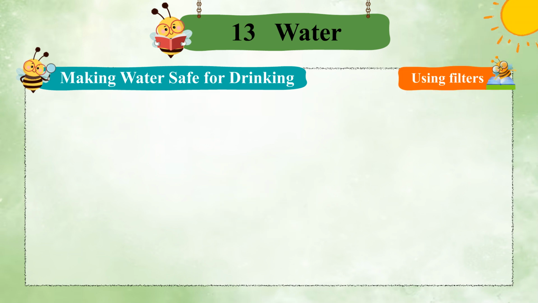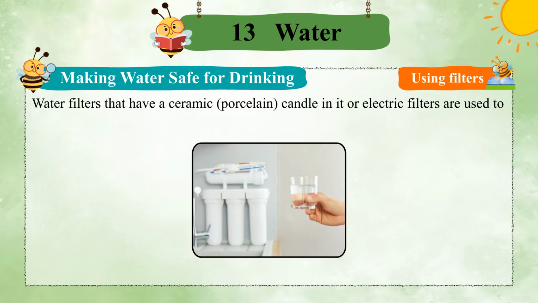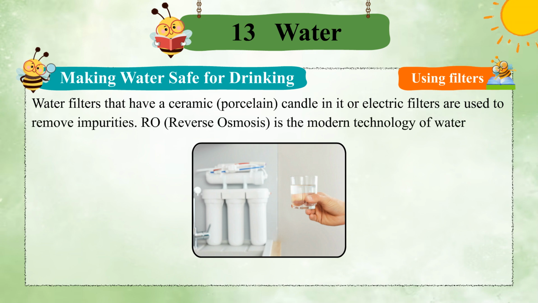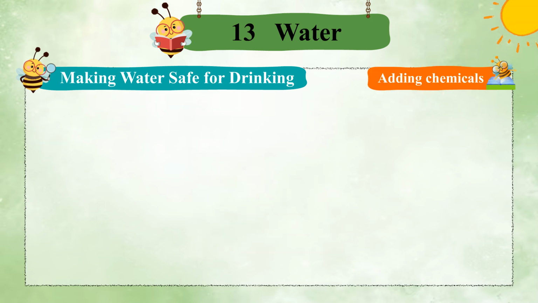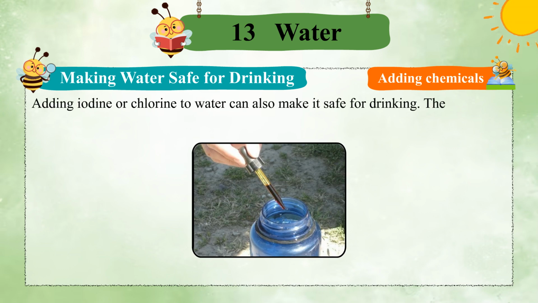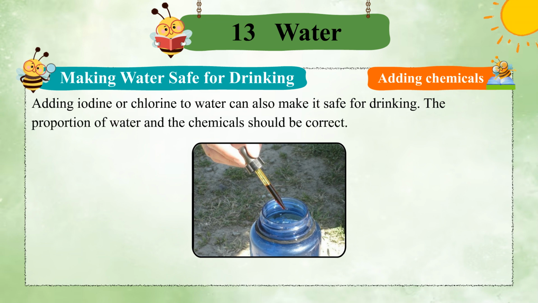Using filters. Water filters that have a ceramic, porcelain, candle in it or electric filters are used to remove impurities. RO, reverse osmosis, is the modern technology of water filtration. Adding chemicals. Adding iodine or chlorine to water can also make it safe for drinking. The proportion of water and the chemicals should be correct.